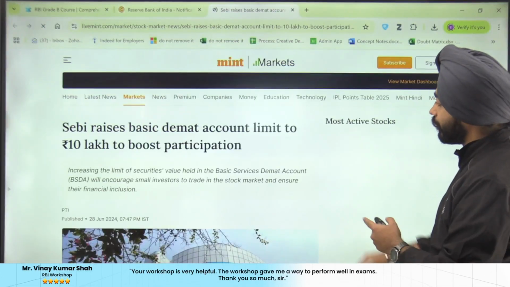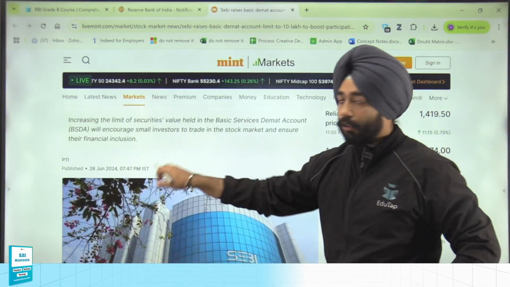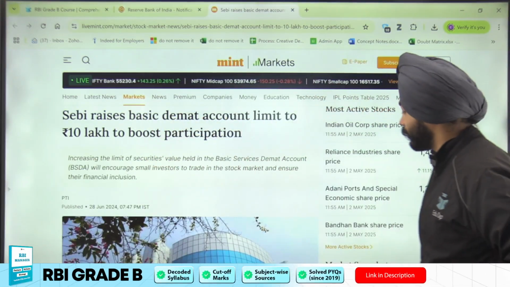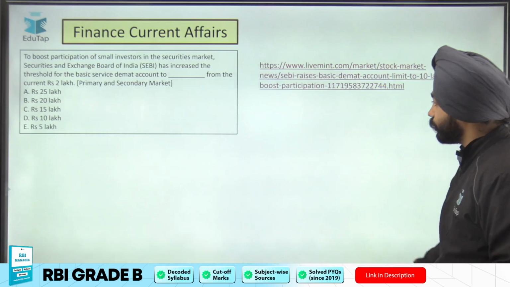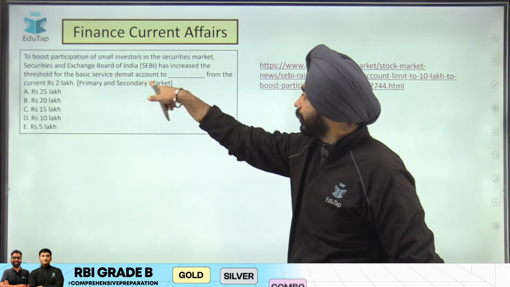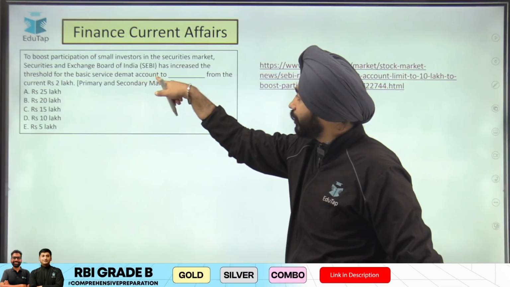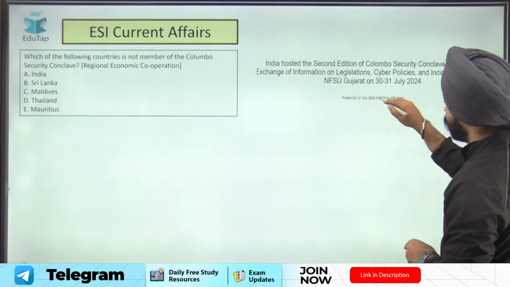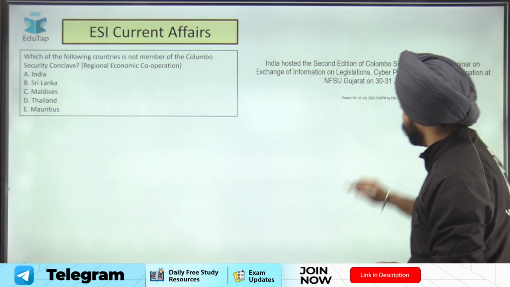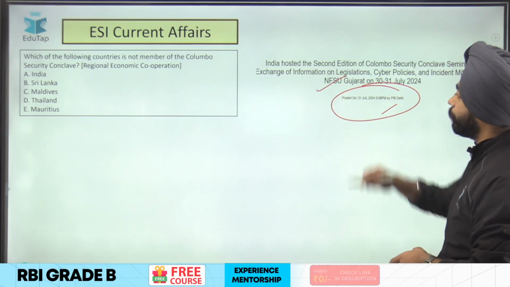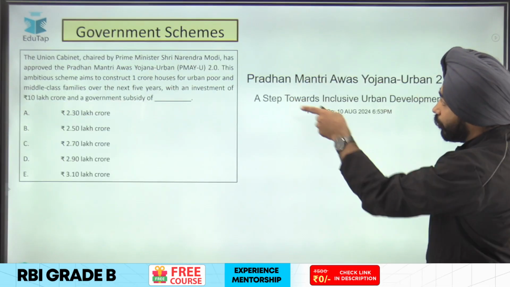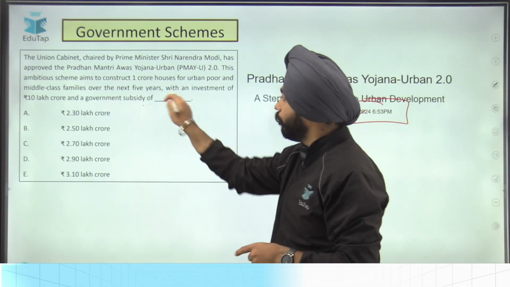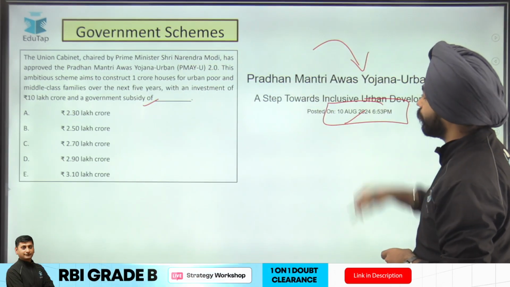Live Mint is a prominent source, as I was saying. On 28th of June, SEBI released the basic demat limit, and a question has been asked on this. Then a direct question: SEBI released the basic service demat account for what purpose? Direct question. Then you can see ESI current affairs. PIB is a prominent source. You can see here, 31st of July from Press Information Bureau. Then government schemes, again the prominent source is Press Information Bureau. A direct question has been asked from this specific scheme.